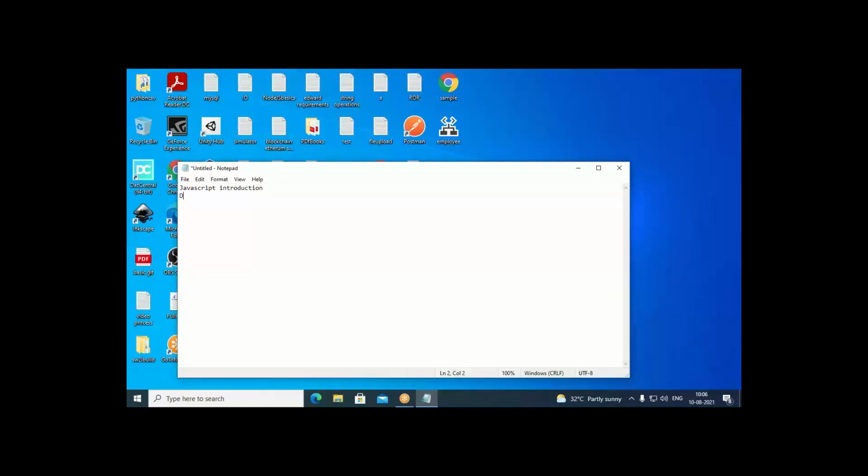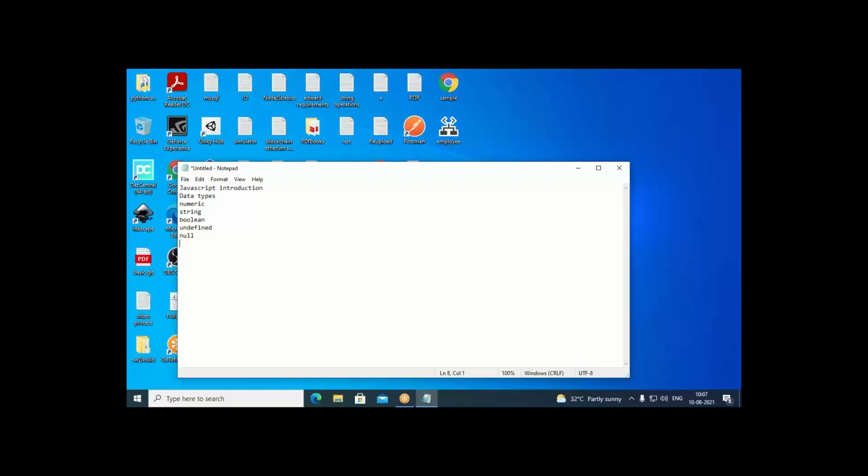Okay, so data types in JavaScript: numeric, then string type of data, Boolean, we have undefined, we have null. Okay, so these are the types of data we have: numeric, string, Boolean, undefined.